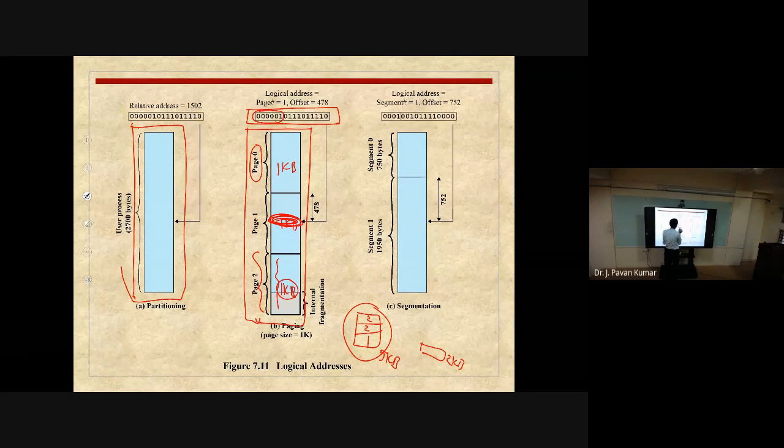Here you can observe the size of the page. Yes, please respond. What is the size of the page? It is 1 KB. 1 KB means 1024 bytes, isn't it? Each byte can be accessed like the first byte, second byte, third byte, fourth byte. Like this we will have bytes. Now to refer to one particular byte in 1024, how many bits do we require? That is the question. Try to answer.